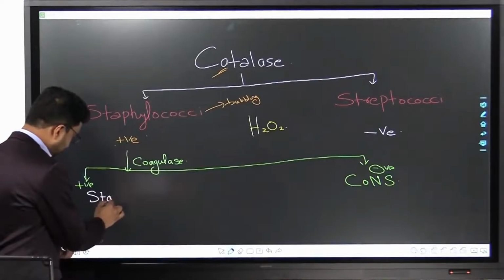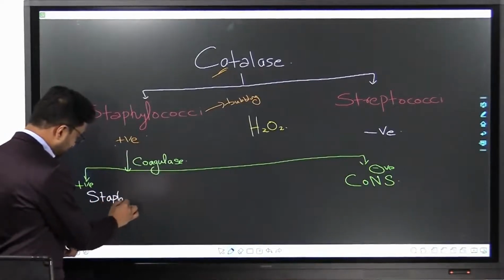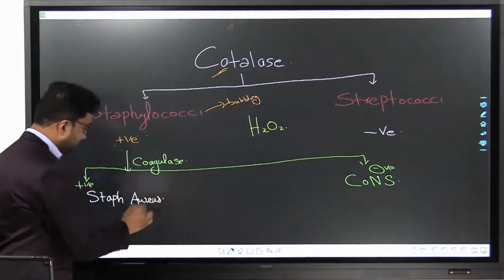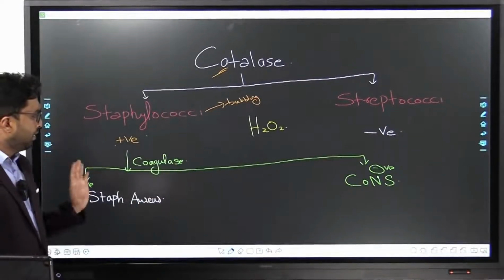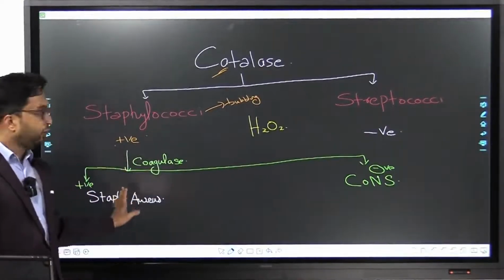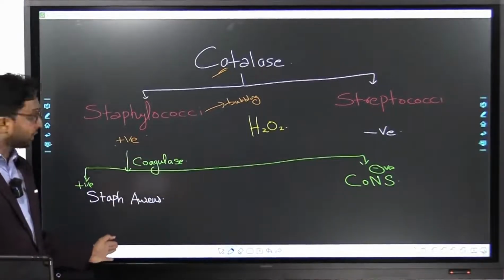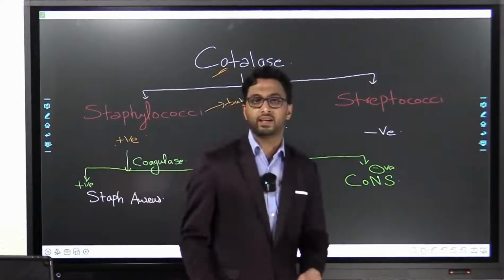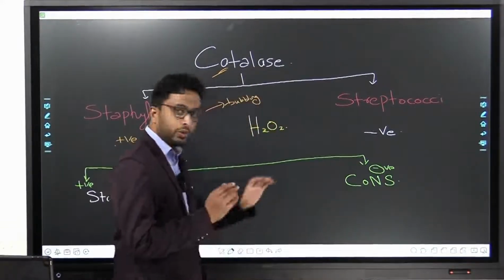We are discussing Staph only. The organism is Staph aureus. Okay, Staph aureus. That's the most important organism in Staphylococci, which we're going to start with. But before going any further, let's understand a little bit about CONS also.